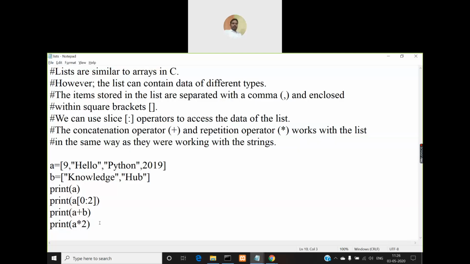Then look at this next print statement. What this print statement is doing is performing a multiplication operation on list A. It is going to multiply that list. That means A into 2 is nothing but 2A, right? So the list will be displayed two times. First time 9 hello Python 2019, and again, a second time, one more time, 9 hello Python 2019.